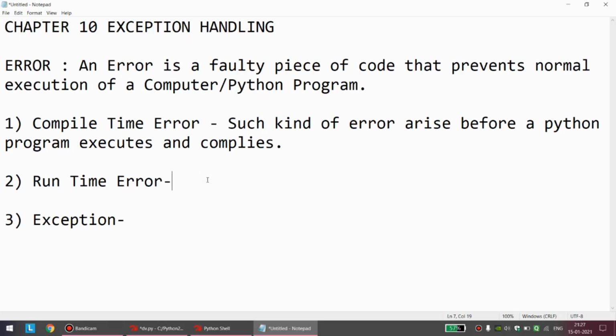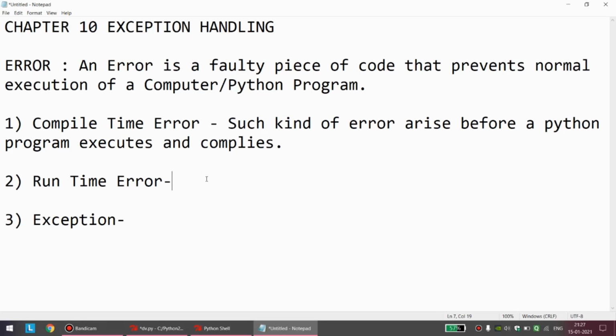We were trying to delete some element which is not there in the list, print the count of that element, or print the index of an element which is not in the list. So that time Python used to throw an error, index out of range. All those errors which pop out when the program is actually running are called runtime errors.